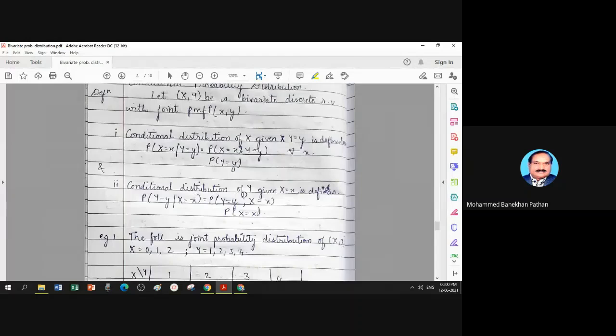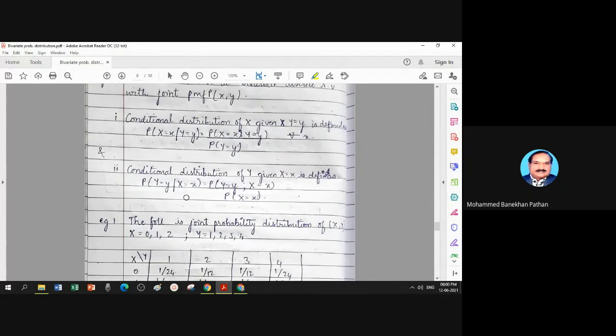And conditional distribution of Y given X is the reverse. Probability of Y given X is equal to, where the numerator is a joint, you can write probability Y equal to y, semicolon X equal to x, or you can write the reverse because there is no difference in writing X at the beginning and Y at the second place.